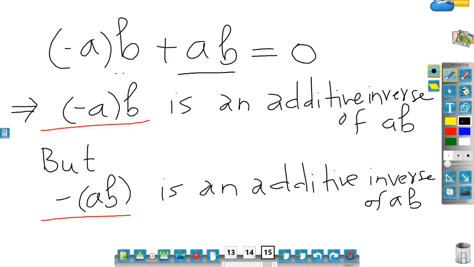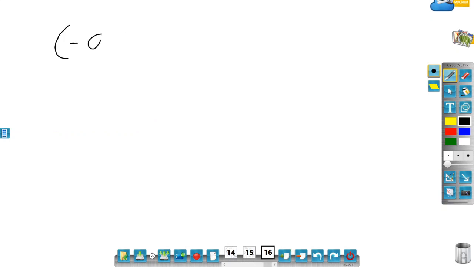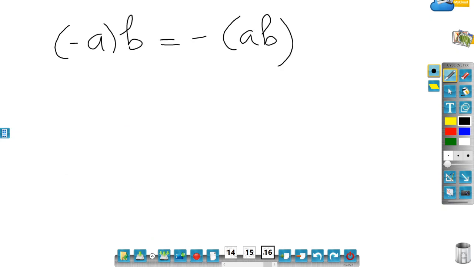But uniqueness says that by the uniqueness property of inverse, what I'll get is as follows. I'll get minus A times B is the same as minus of AB. Right? I hope this is clear. Yeah. So which completes the first part of the proof.